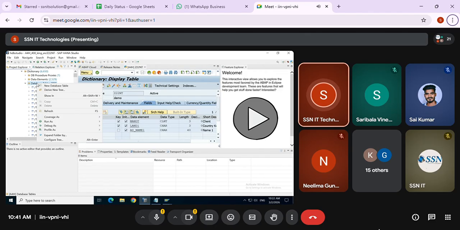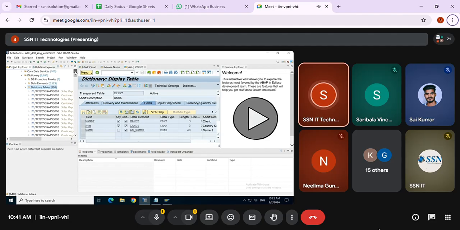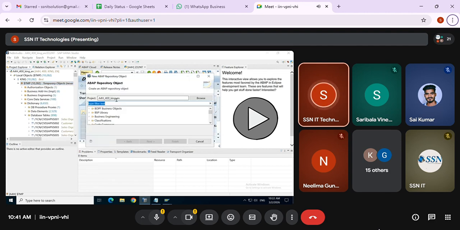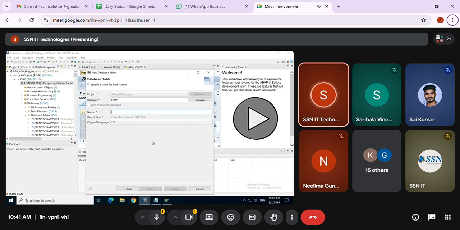So you can right click directly on database table, new database table. Or if you're not double clicking on that directly, you are right clicking on the package, then go for other repository object, then go for dictionary, expand it. Under that, go to the database table, then next, and you can create the name Z22 new D1. Okay, then click on finish.